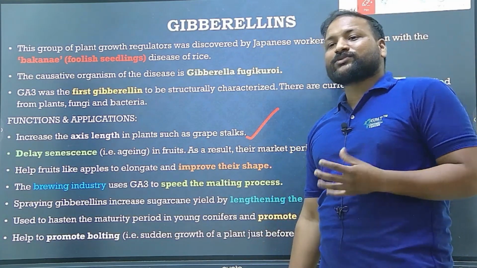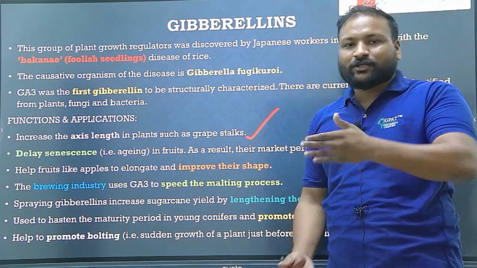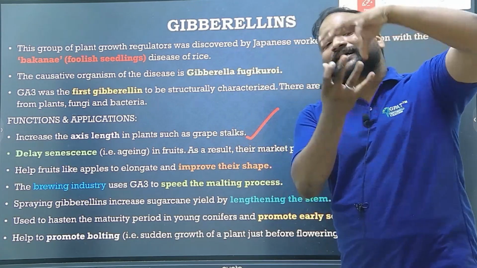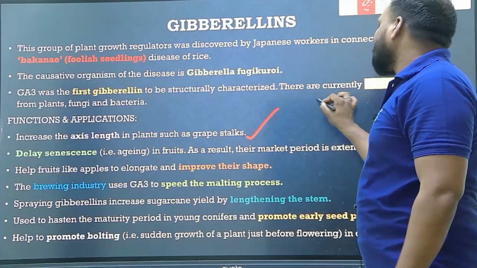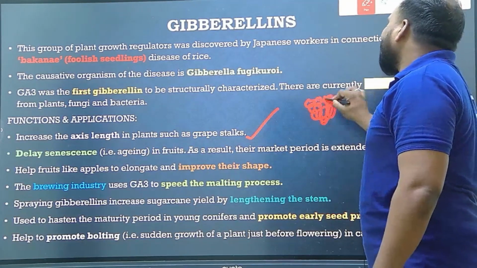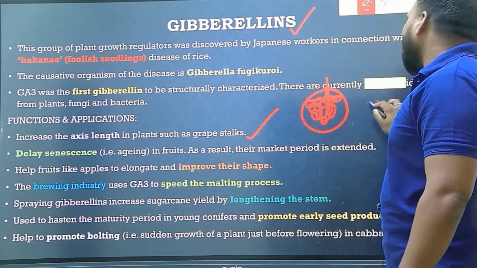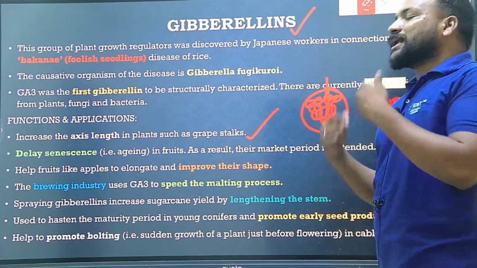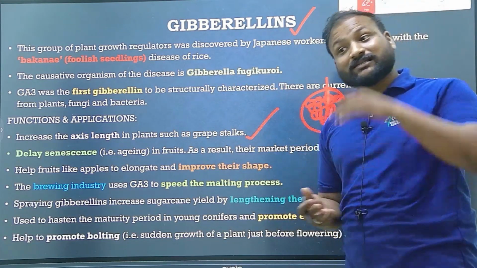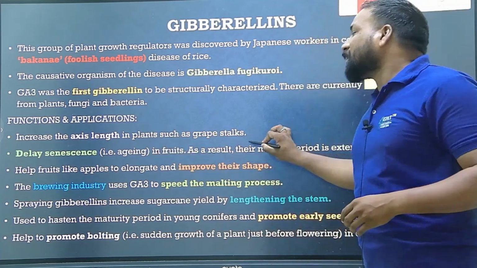Up to the 19th century, the grape stalk, the stalk of the entire grape fruit cluster, was very short. But when they discovered gibberellin, the grape stalk length can be increased, not 100 centimeters, but around 10 to 15 centimeters. Okay, clear? It is mostly used to increase the axis length of the grape stalks.